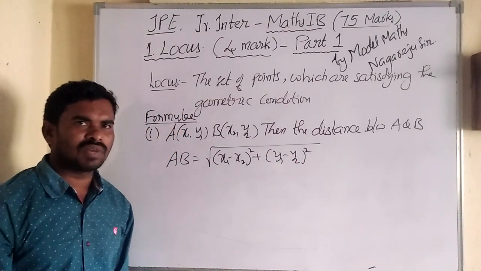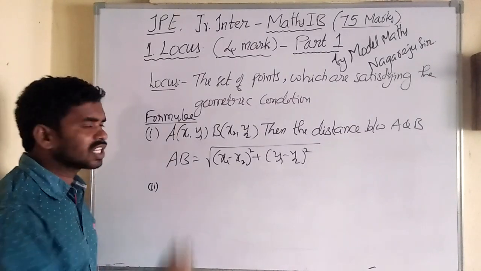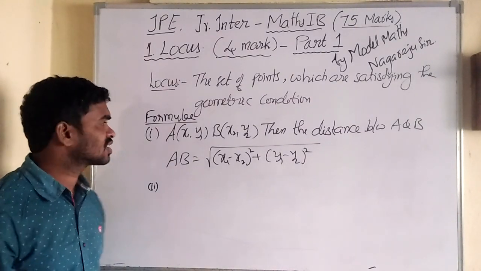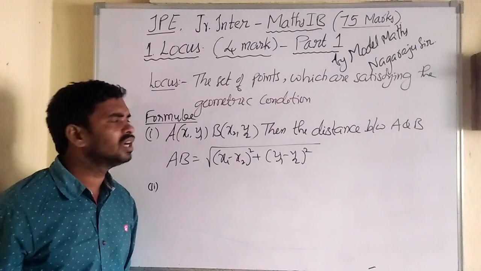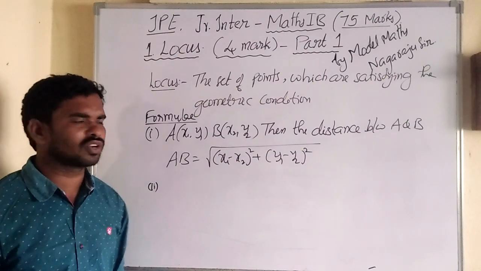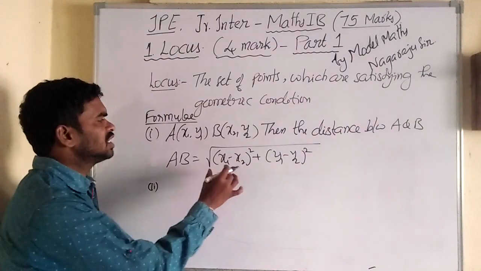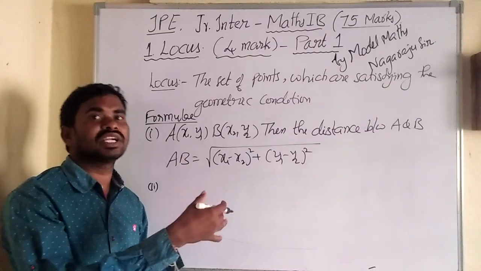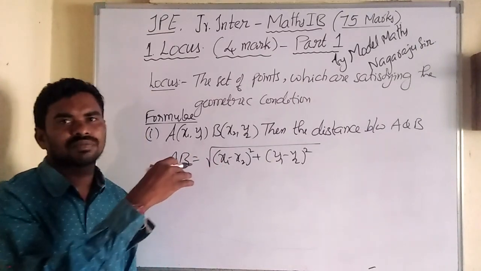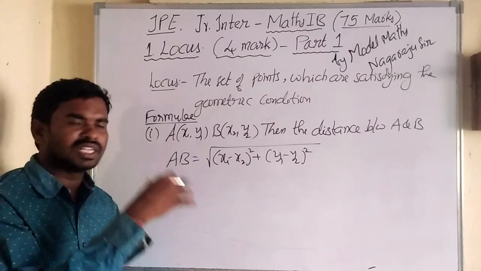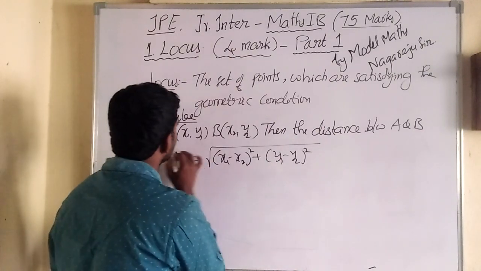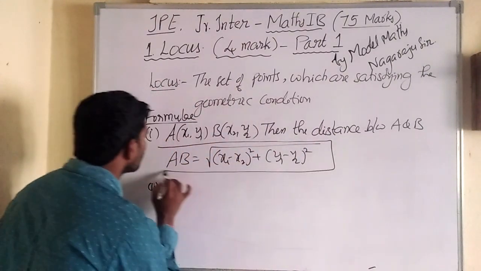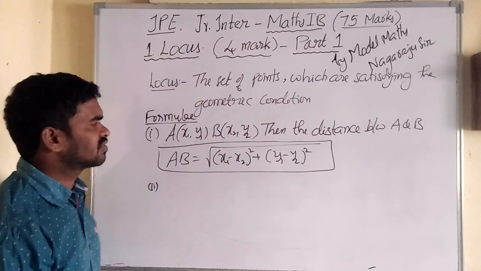We studied this in 10th class also. Many times it is repeated, and it is very important to remember. It is useful in the next second and third chapters, and in maths 1A and 10th class the distance formula is used many times. So we have to remember this distance formula.